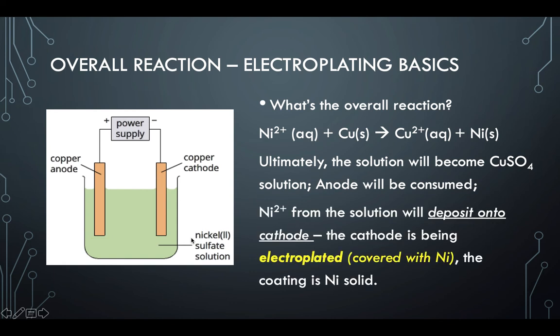So nickel, unfortunately, being attracted by external electrons, will then deposit onto the cathode as nickel metal. And this kind of deposit is normally quite even, and it doesn't come off easily. So it's as if out of this electrolysis, nickel metal is being painted onto the electrode. And this is what we call the cathode being electroplated. It's basically saying it's covered with nickel, but it seems to be a really strong coverage.